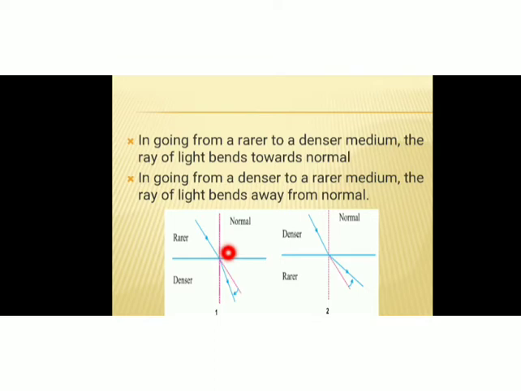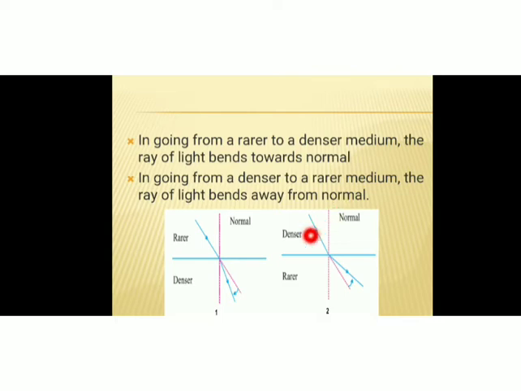Okay, so here when a light ray passes from a rarer to a denser medium, what happens? This blue color is the light ray, and from the first medium it must continue its straight line path, which is shown by these pink dotted lines. But due to the presence of the second medium, it cannot continue its straight line path. At the boundary, it bends, and it bends towards the normal, isn't it? So whenever a light ray passes from a rarer to a denser medium, it bends towards the normal.